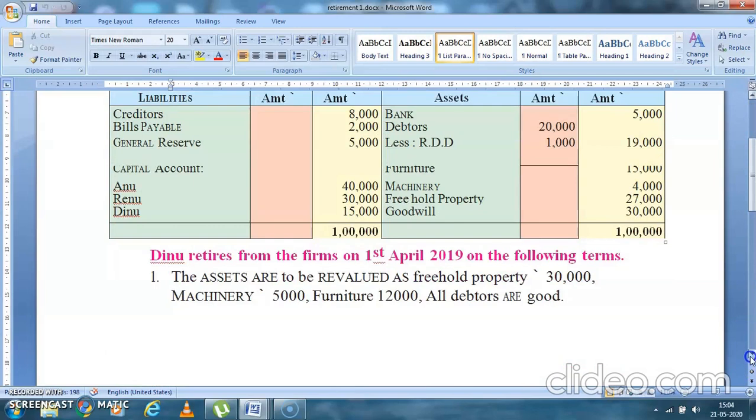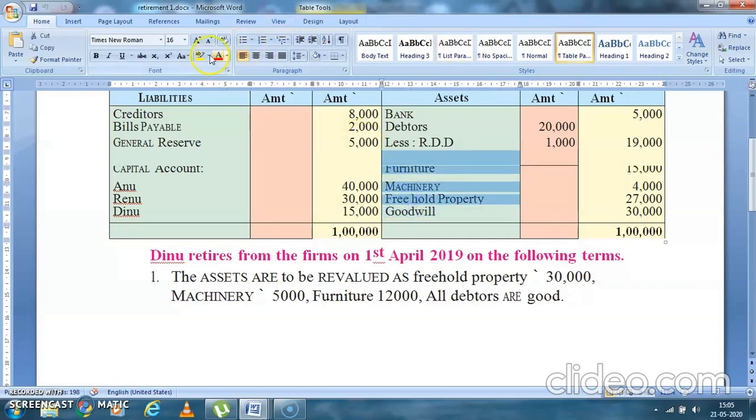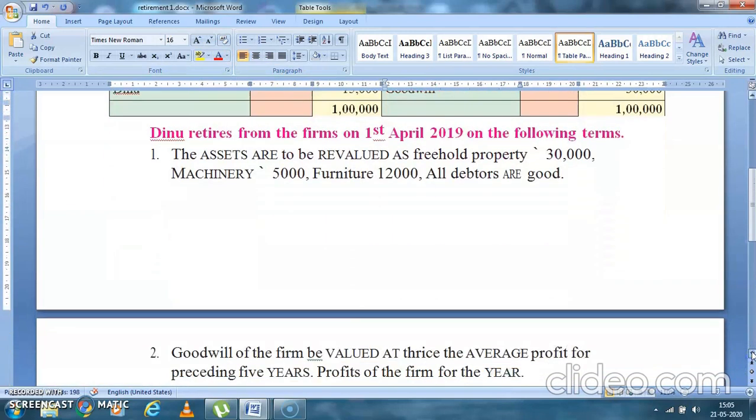The assets are revalued as follows: freehold property, machinery, and furniture. So all these assets are revalued, and you are going to tick mark them. Even the debtors are considered to be good, so debtors will also be tick marked. Tick mark in red means we are having some adjustment. All debtors are considered to be good.